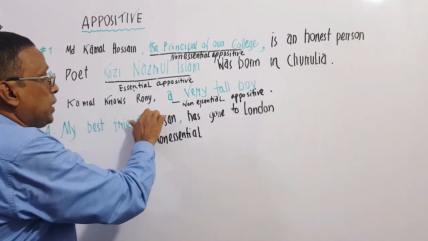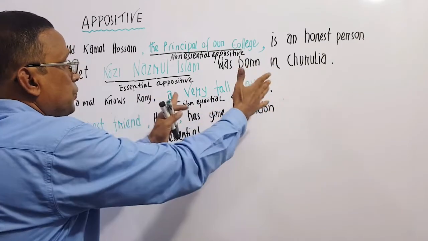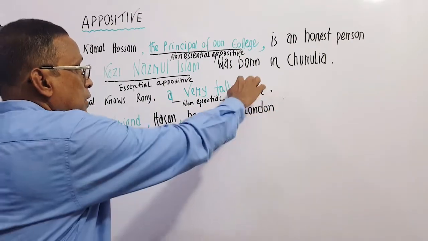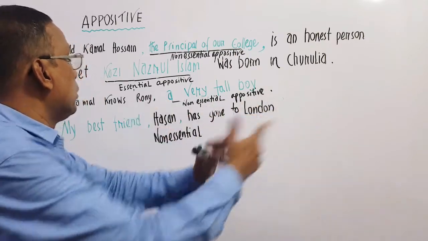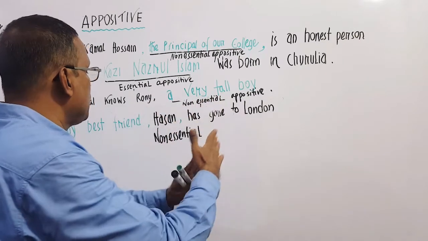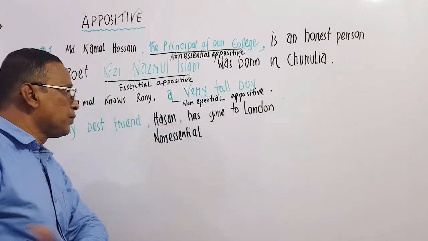Kamal knows Ronnie, a very tall boy. This is the appositive. This is also a noun phrase, a noun with an adjective. But if we leave this appositive out, the sentence still makes sense.